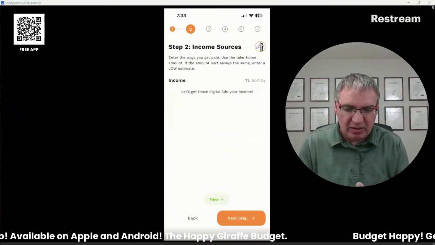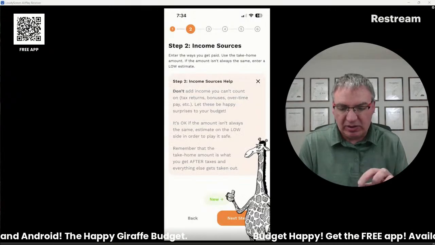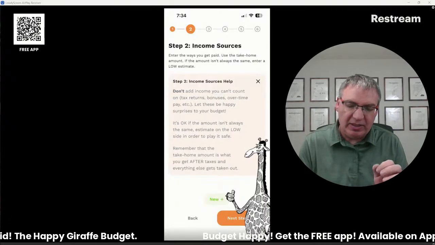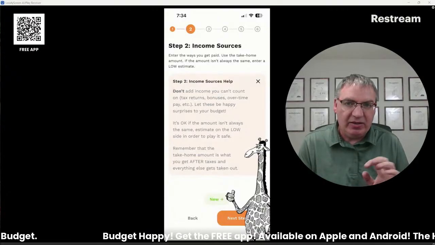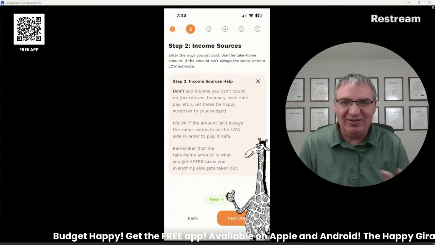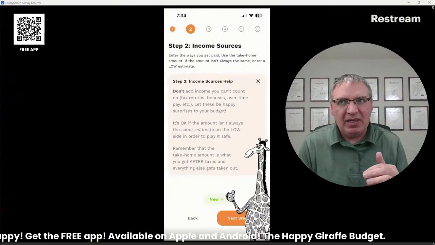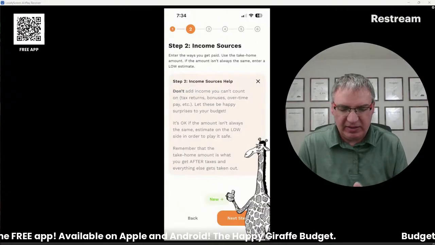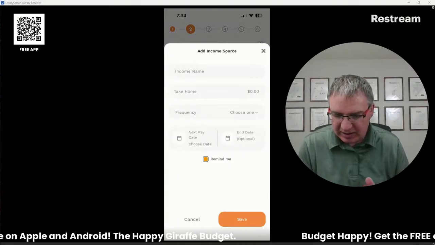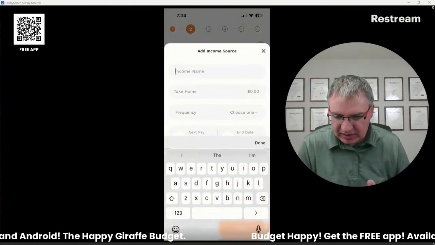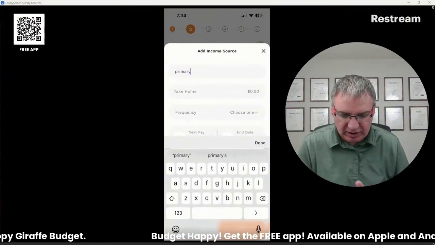If you want to get back into the little pop-up, it's on the top right corner there. Just touch the giraffe. In this one, you're adding your income sources. Again, you don't want to count tax refunds, bonuses, overtime, all that kind of stuff. Let those be happy surprises for your budget. Don't assume they're going to happen. If you're going to guess, guess low on your income. So we're going to start. You click the little plus button on the bottom there. We're going to say this family has, I don't know what to call this one, primary job.